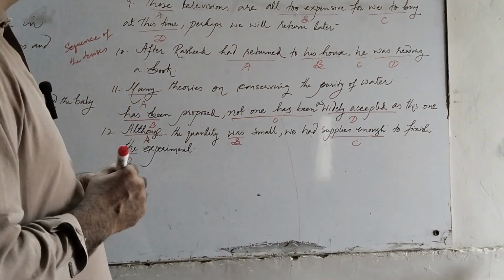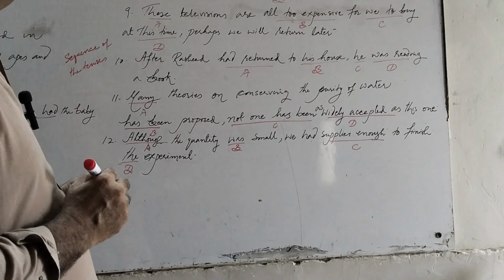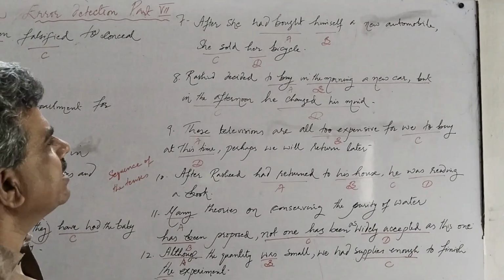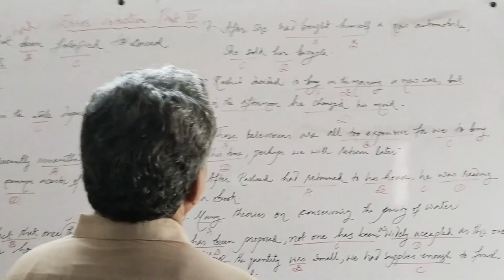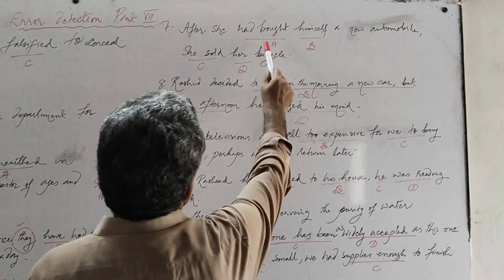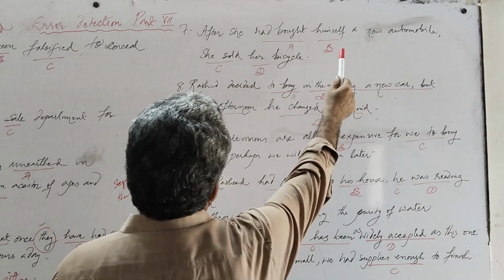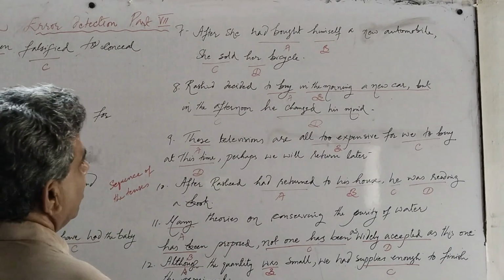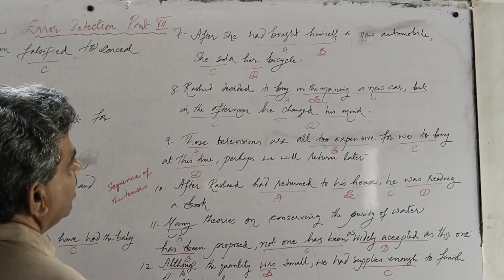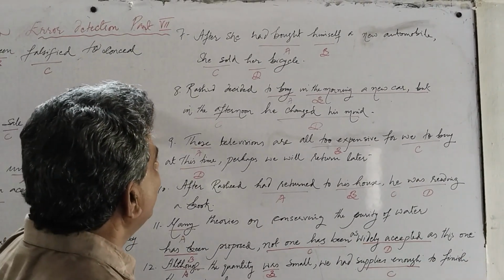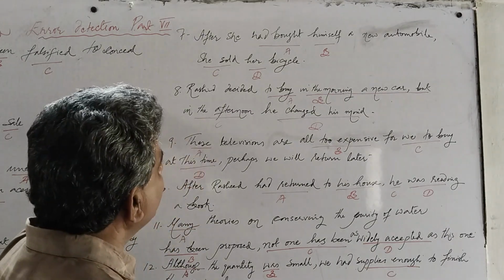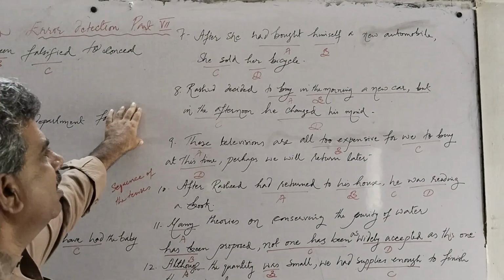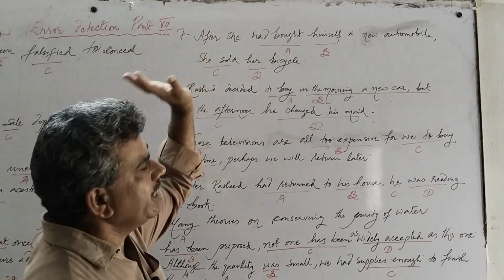We have the seventh sentence. After she had bought himself a new automobile, she sold her bicycle. We have four options here. First is had bought, B is himself, C is she sold, and D is her. When we read the sentence, at option B we have the reflexive pronoun himself, and its subject is she.